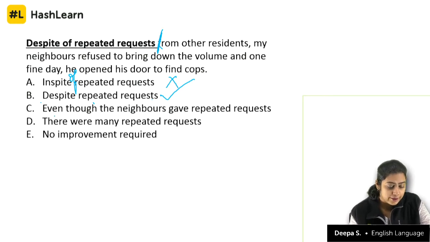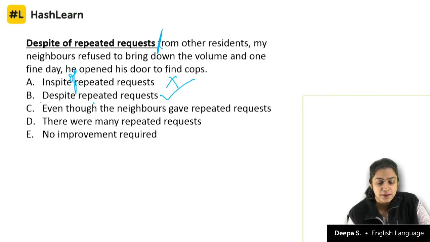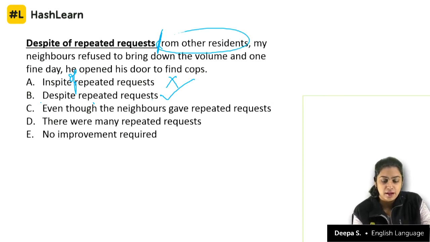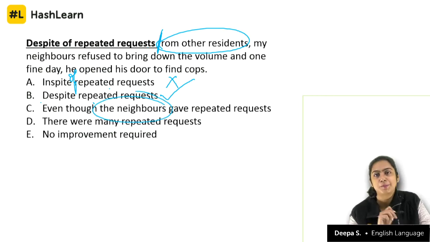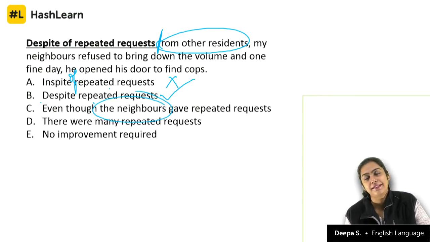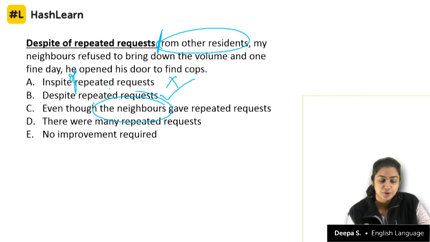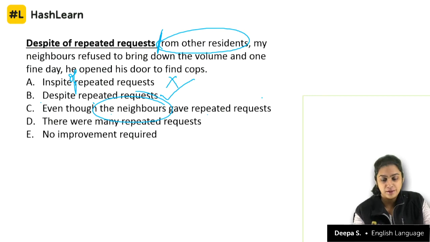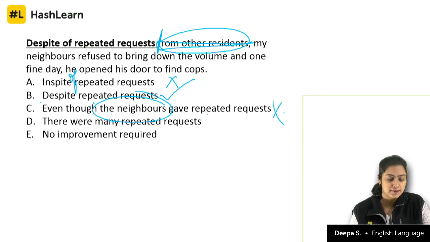Now look at this. Even though the neighbors gave repeated requests from other residents, now you are repeating. So there is an element of repetition that does not make sense. Even though the neighbors gave repeated requests, and if this part is not there, then it makes sense. So because of the repetition factor, this is wrong.